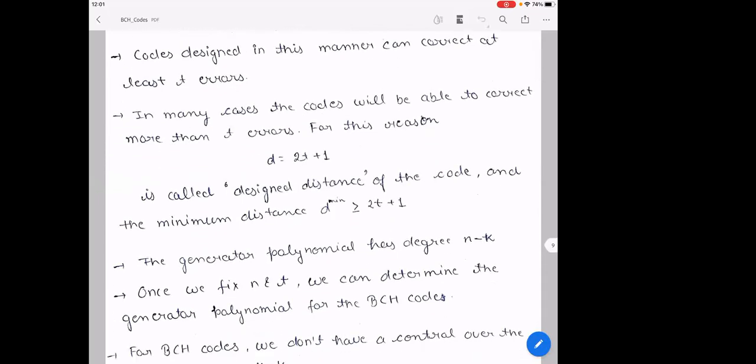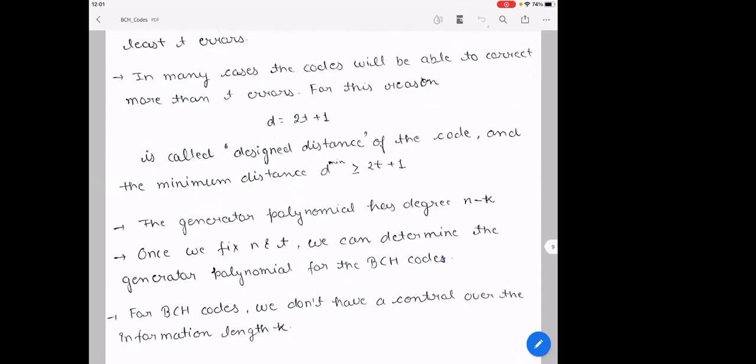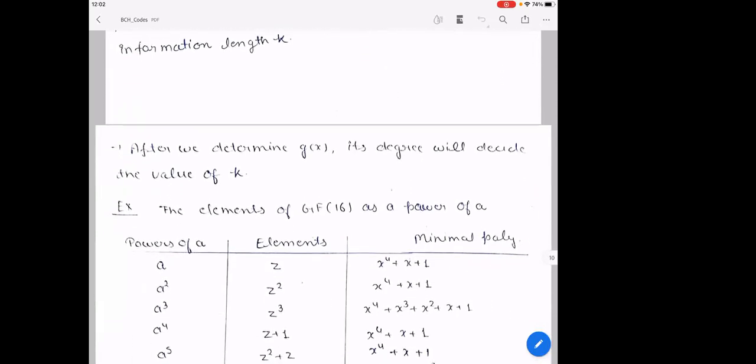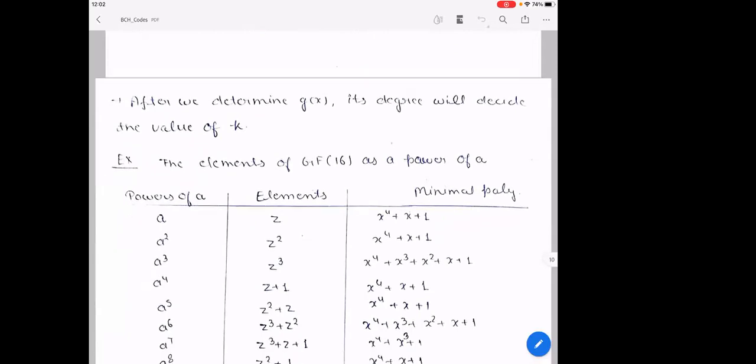So the generator, we know from the cyclic codes that the generator polynomial has degree n minus k. Once we fix n and t, we can determine the generator polynomial for the BCH codes. And for the BCH code, we don't have control over the information length k. Now we'll see the example of how we generate the generator polynomial. After we determine g(x), its degree will decide the value of k.